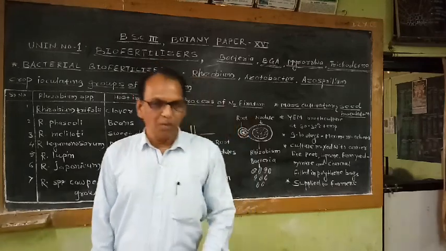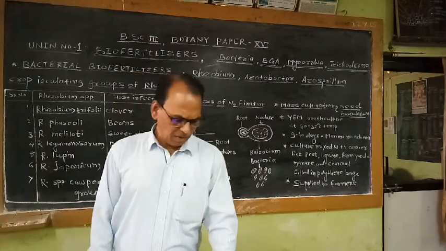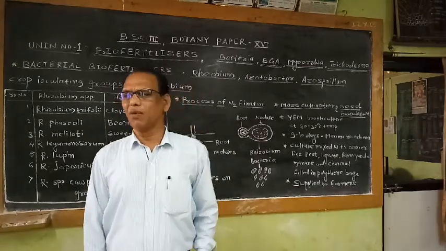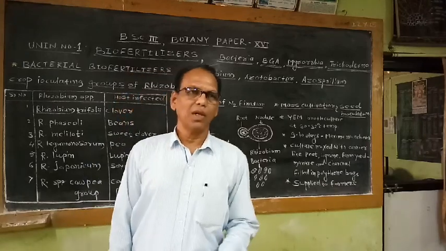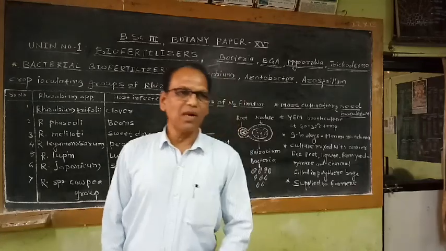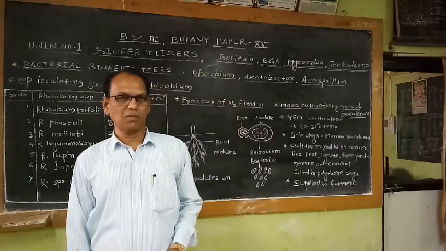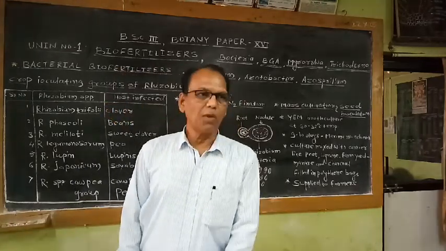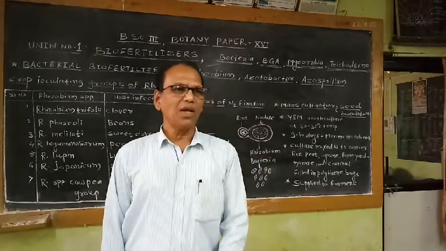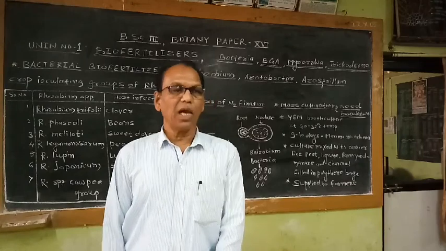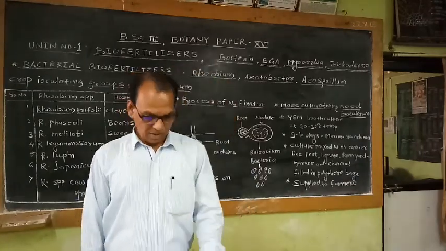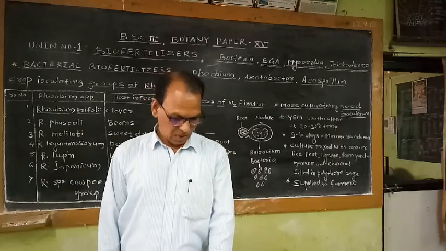That means for the proper growth and development of the plant, in addition to adequate water, adequate nutrients and proper climatic conditions, the plant requires mineral nutrients from the soil. Different groups of plants require different agroclimatic conditions for their growth, development as well as yield.